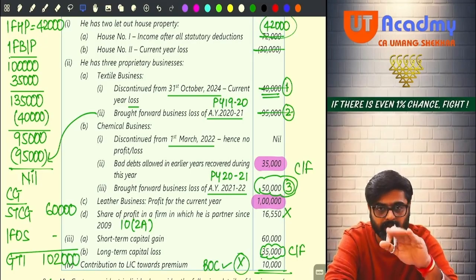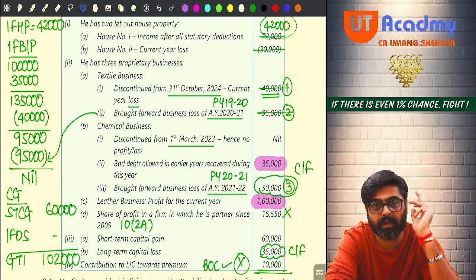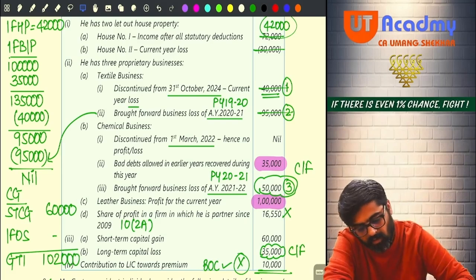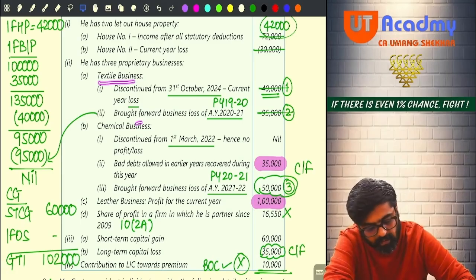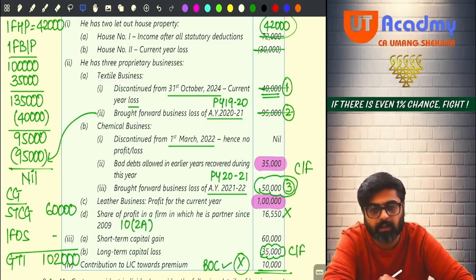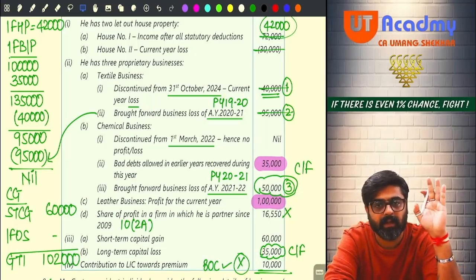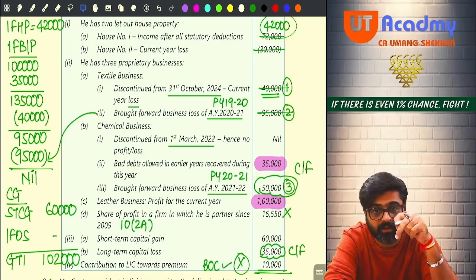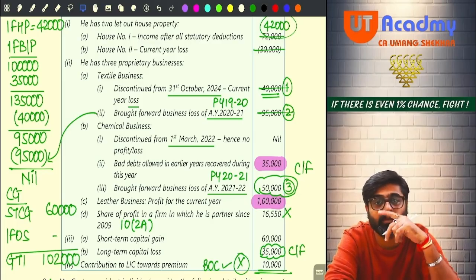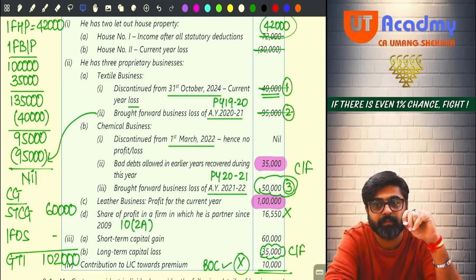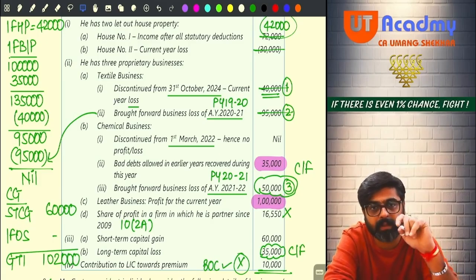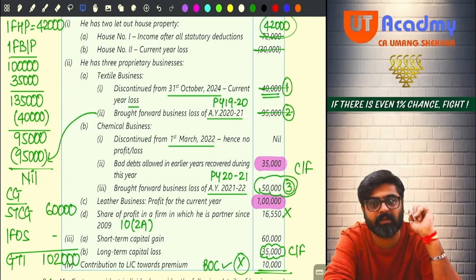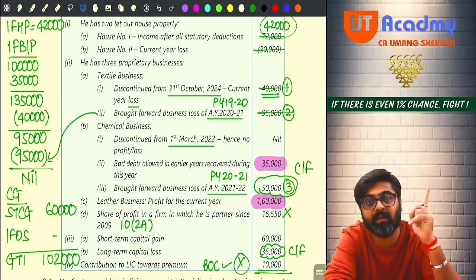But wait. I have one more business loss of earlier years. See, I have loss of textile business of assessment year 2021, meaning previous year 1920. So previous year 1920, the first year was 2021, 21-22, 22-23, 23-24 and 24-25. This is the fifth year in which the loss is carried forward. So which is the oldest loss? Oldest loss is chemical business loss or oldest loss is textile business loss? Textile business loss. That I will set off first.